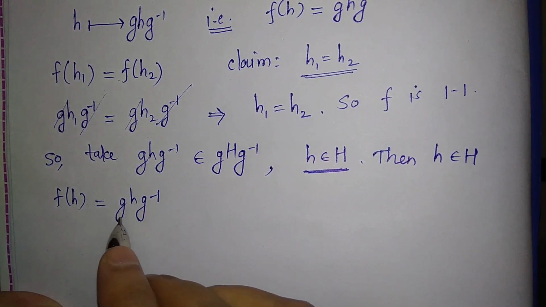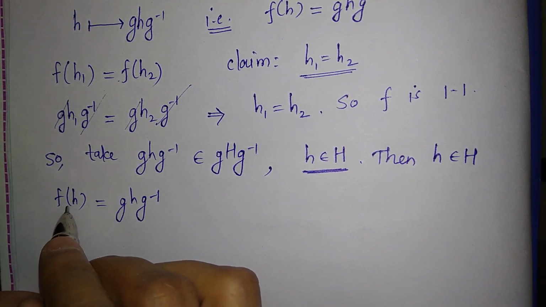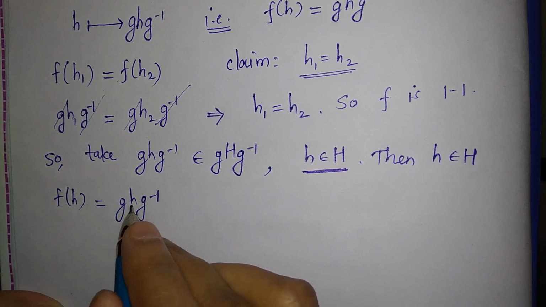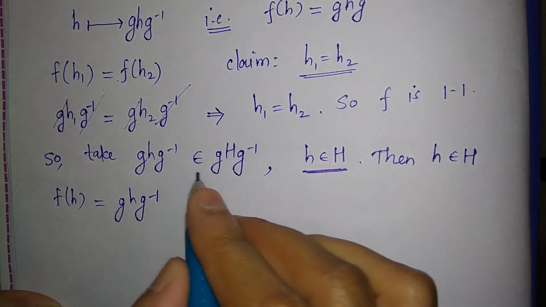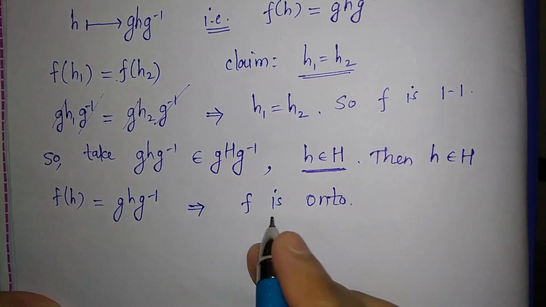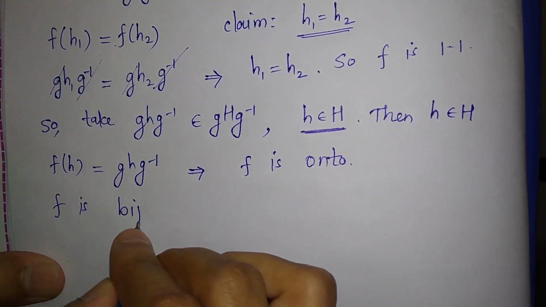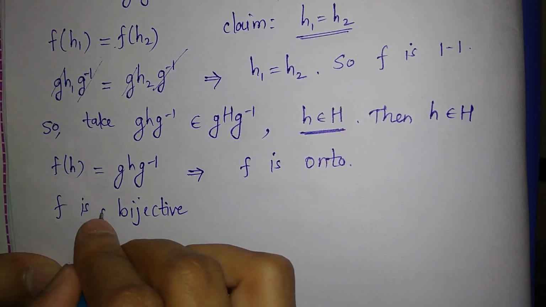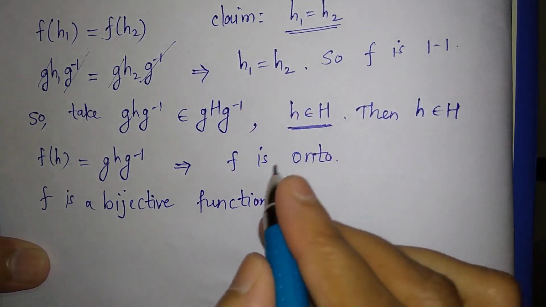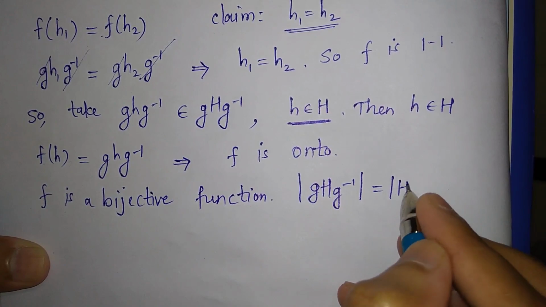So for every element g h g inverse in the codomain, we have h in the domain such that f of h is equal to g h g inverse. That means every element in the codomain has a preimage. So this gives us f is onto. That means f is bijective. It is a bijective function, right? So the number of elements in gHg inverse is the same as the number of elements in H.